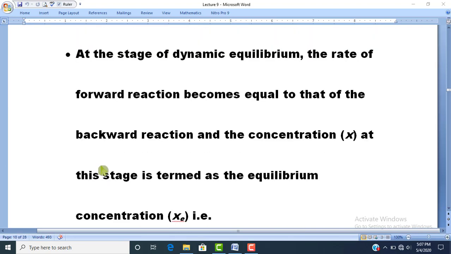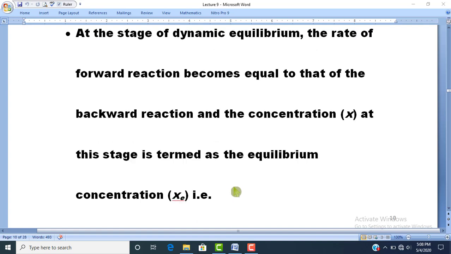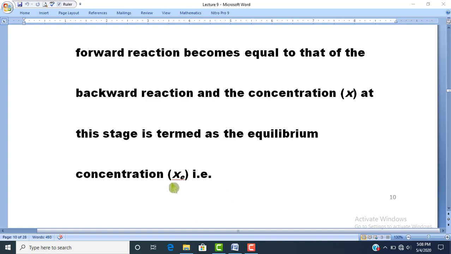Dear students, now we will apply the dynamic equilibrium state to this reaction. What is dynamic equilibrium? Dynamic equilibrium is a stage at which the rate of the forward reaction becomes equal to the rate of backward reaction, and the concentration at this stage will be termed as equilibrium concentration, and this equilibrium concentration will be represented with Xe.